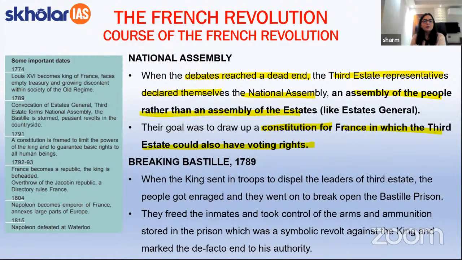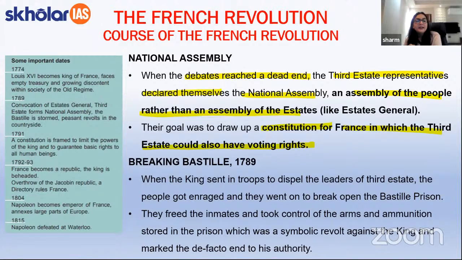Now, students, it will be important to note that after this particular decision that was taken by the third estate, the second estate particularly, that is the nobility, became very furious and they asked the monarch to take certain actions against this particular activity of the third estate.